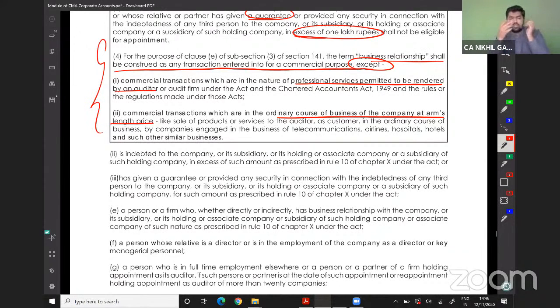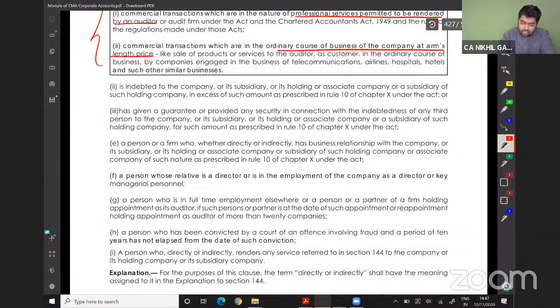I am the auditor of Tata Motors. So there won't be any commercial transaction apart from the transactions allowed. But that doesn't mean that I cannot buy a Tata Motors car. You can buy a Tata Motors car. Take an example: they are selling the Tigor at 10 lakh rupees. So I can buy the Tigor at 10 lakh rupees because it is at arm's length price. They are selling to each and every customer at 10 lakh rupees only. They're not giving me any specific discount because I am the auditor. So any transaction which is of a commercial substance is allowed. I can purchase their services like a normal customer.